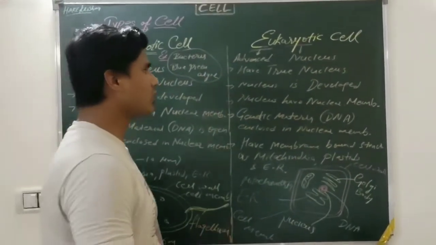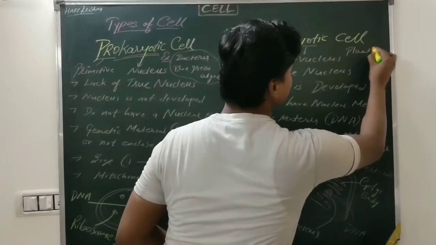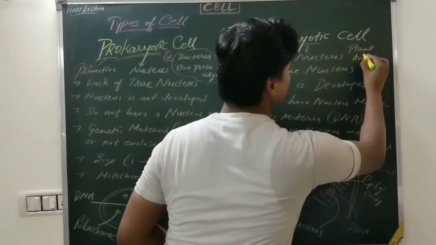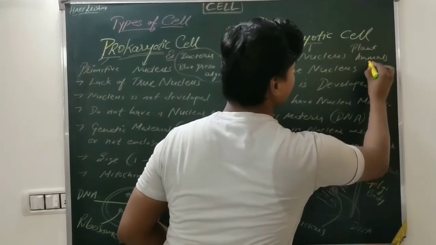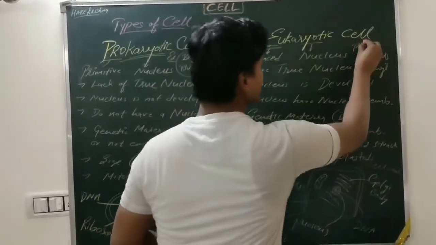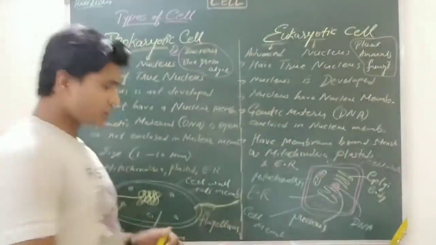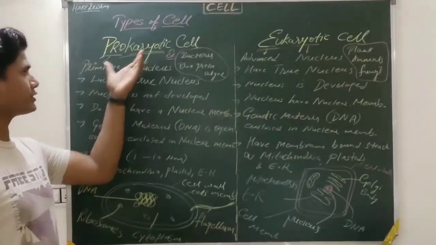The examples of a eukaryotic cell may be plants, animals, fungi, students.